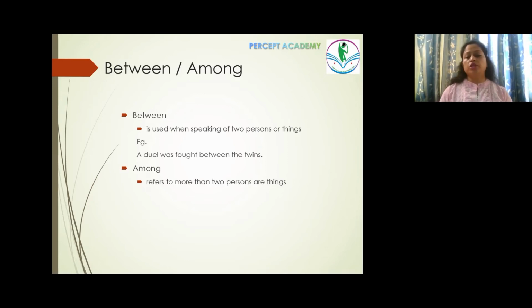Among refers to more than two persons. So when we are talking about more than two persons, for example, distribute the sweets among the children. Now here there are more than two children. Hence we say distribute the sweets among the children. Another example, slavery still exists among certain tribes. Now, certain tribes refers to not two tribes, but more than two tribes. Hence, slavery still exists among certain tribes.